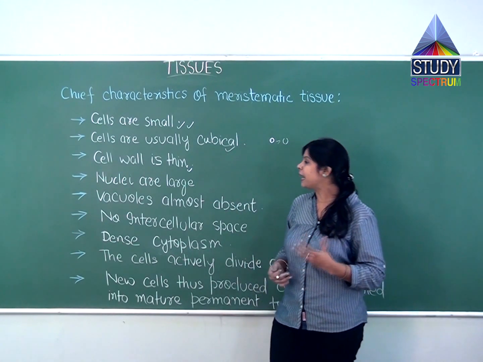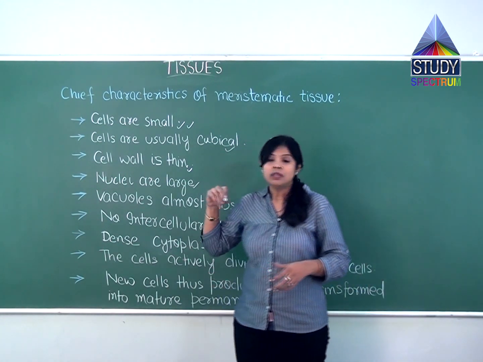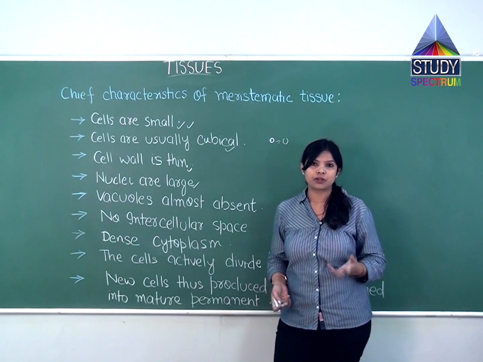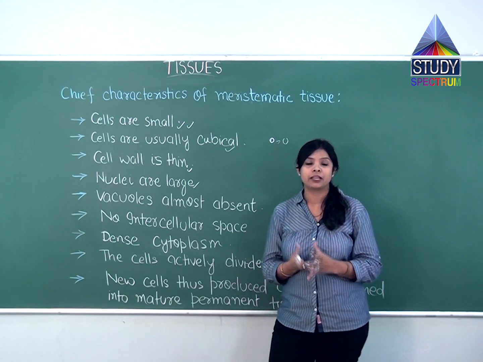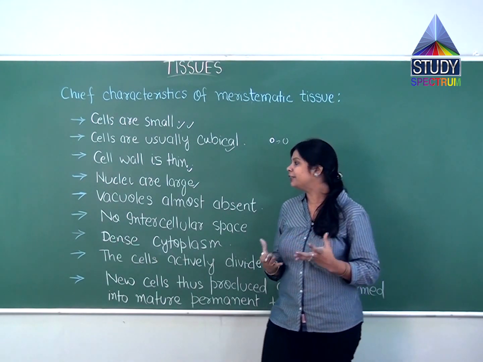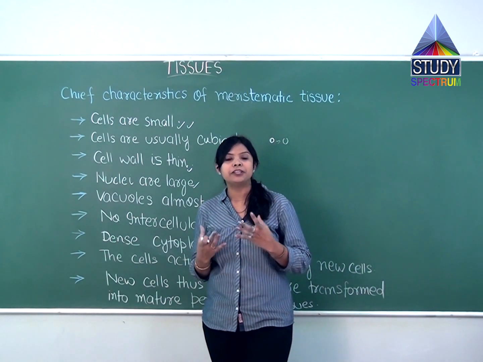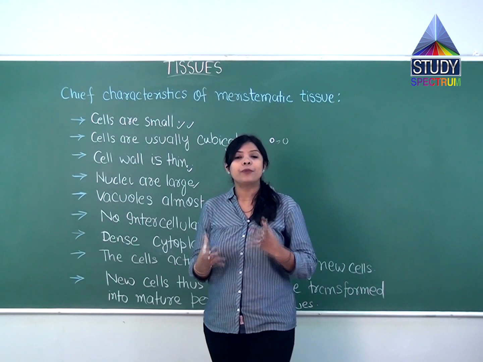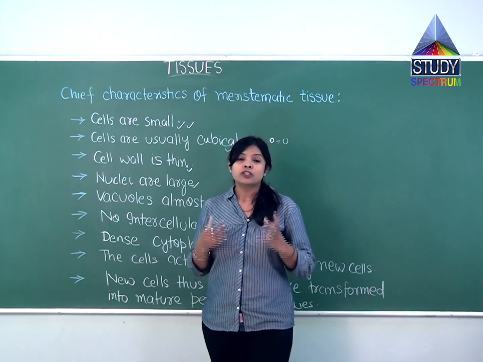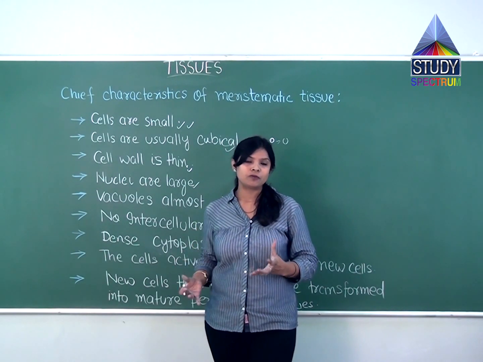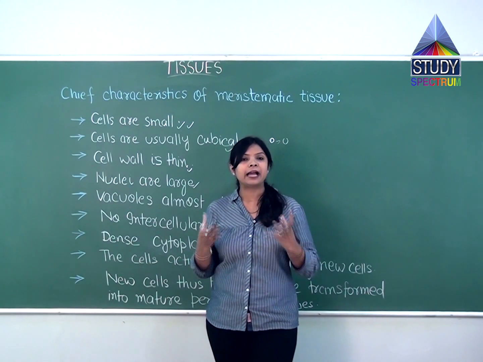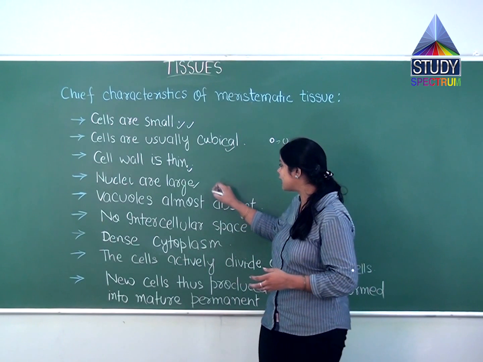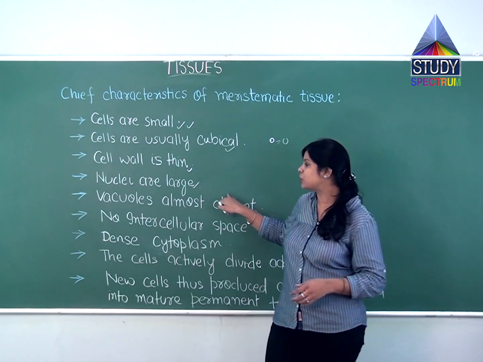Now nuclei are large. Why should nuclei be large? Students, what is the role of the nucleus? As you must be knowing, the nucleus is the region where cell division takes place. This is the most prominent region of the cell where the cell division takes place. Because of that, nuclei will be more prominent and large in the meristematic tissues.